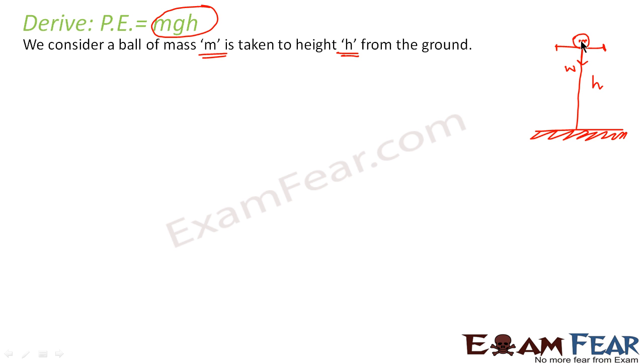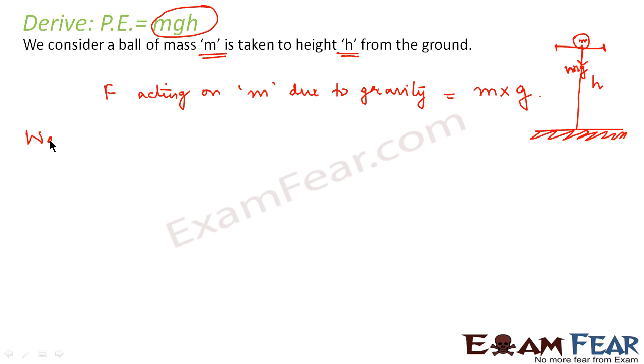Whenever the ball is lying at some point on the table, there is a gravitational force acting on mass m due to gravity. What would be that force? Any force is equal to mass into acceleration. In this case, acceleration would be the acceleration due to gravity, that is g. So this mg will act in the downward direction. Correct?